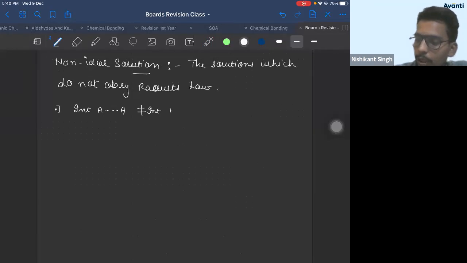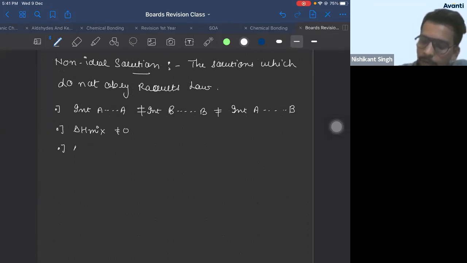Should not be equal to interaction between BB molecules, which should not be equal to interaction between AB molecules. Correct? Then next point which comes here is delta H of mixing is not equal to 0. Then next point, delta V of mixing is not equal to 0.